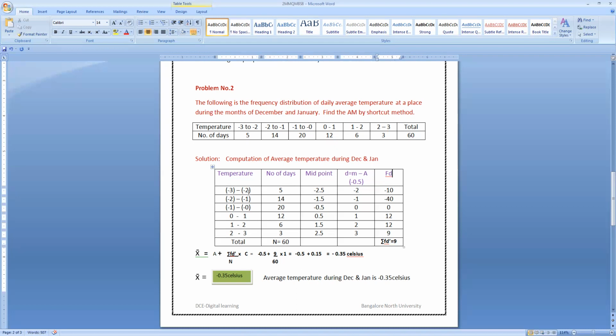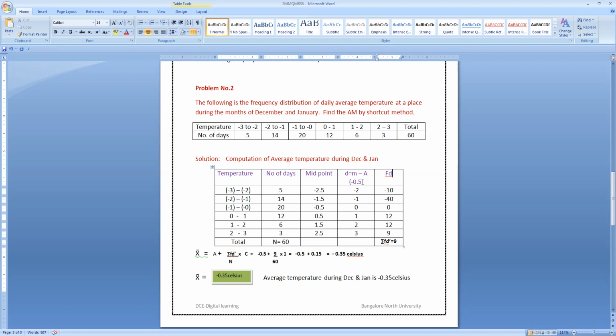Minus 2 plus minus 3. So upper limit plus lower limit divided by 2: minus 2 plus minus 3 is minus 5, divided by 2 is minus 2.5. Minus 1 plus minus 2 is minus 3, divided by 2 is minus 1.5. Then 1 divided by 2 is 0.5, so it becomes minus 0.5, 0.5, 1.5 and 2.5.